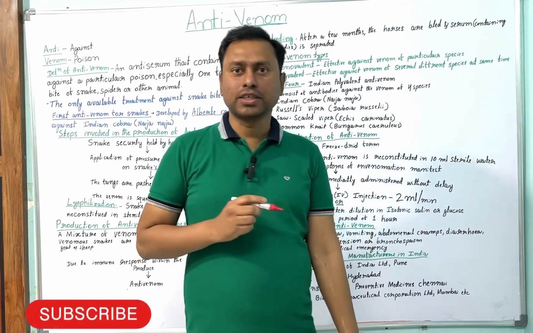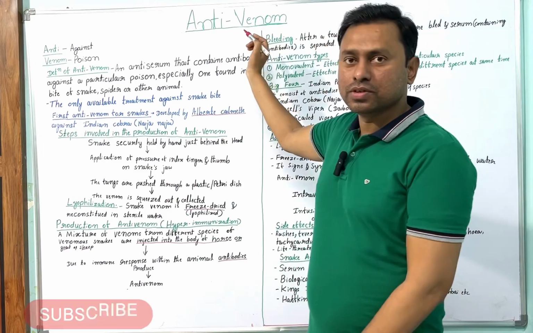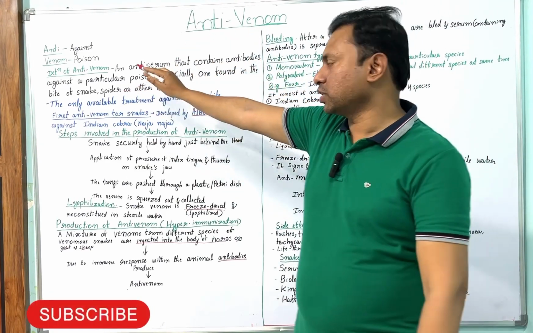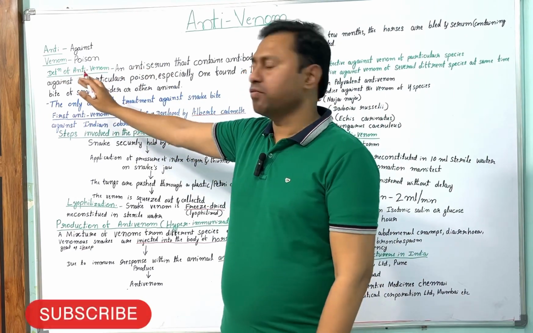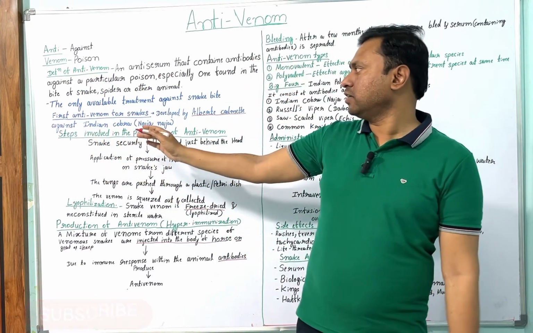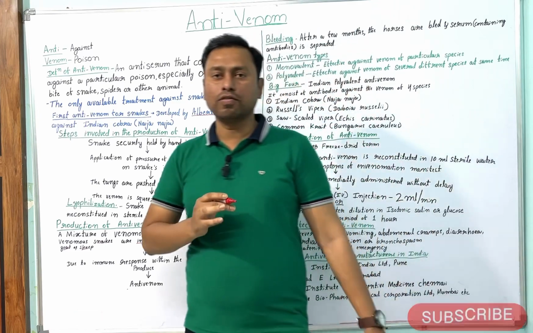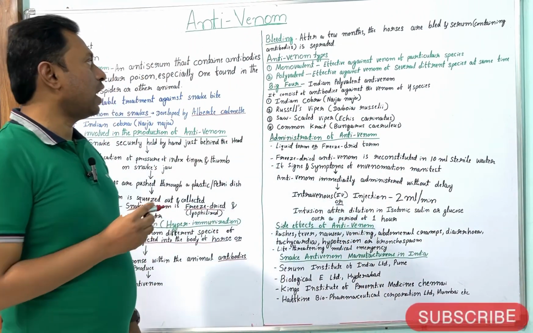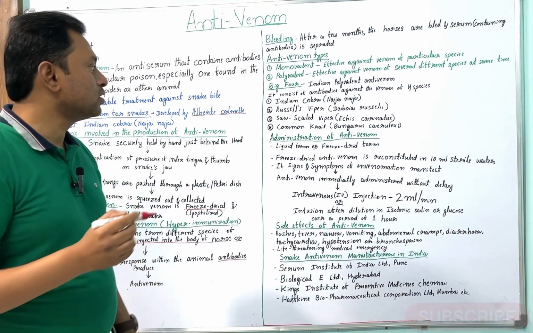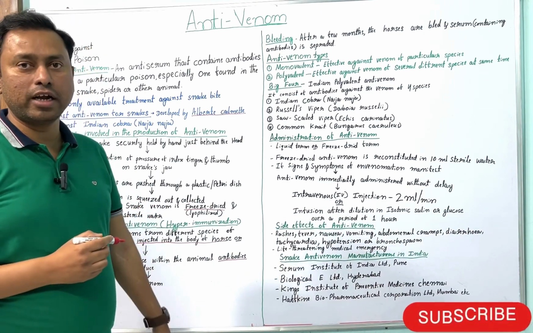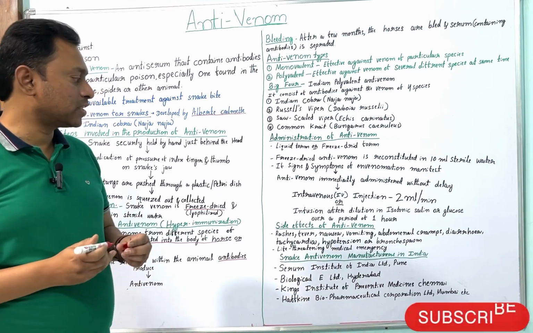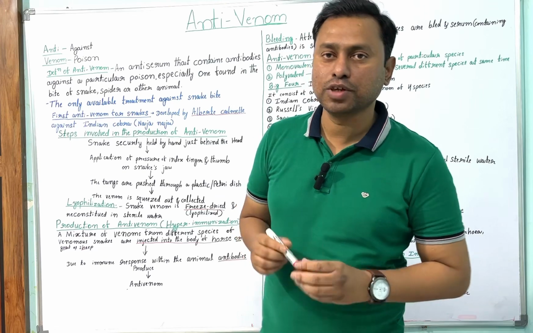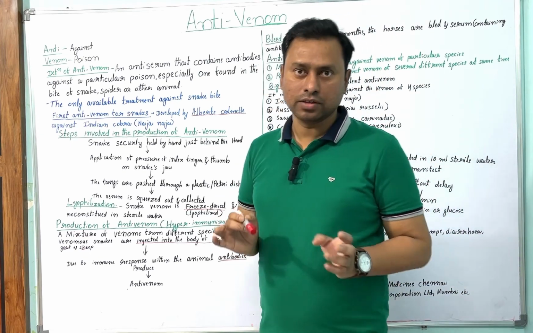Our today's topic is anti-venom. In today's topic, we will study how the term originated, the definition of anti-venom, the steps involved in the production of anti-venom, the bleeding methods and types of anti-venoms, along with the administration of anti-venoms, side effects, and the manufacturers of anti-venoms in India. That much we will study in today's class.